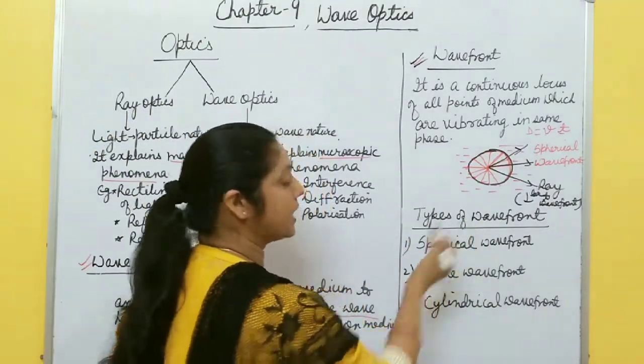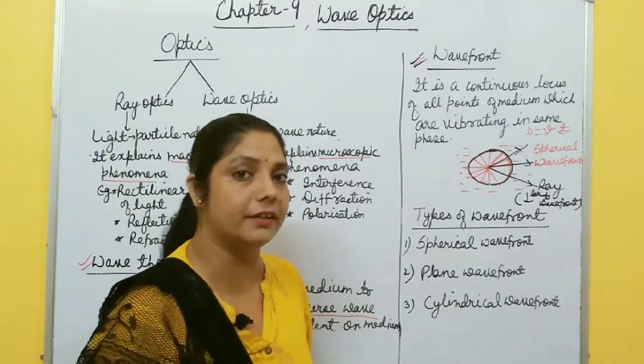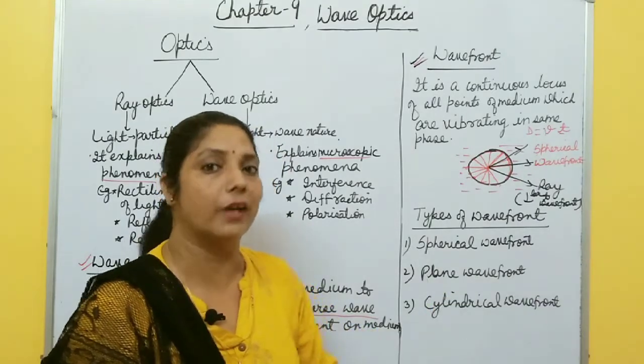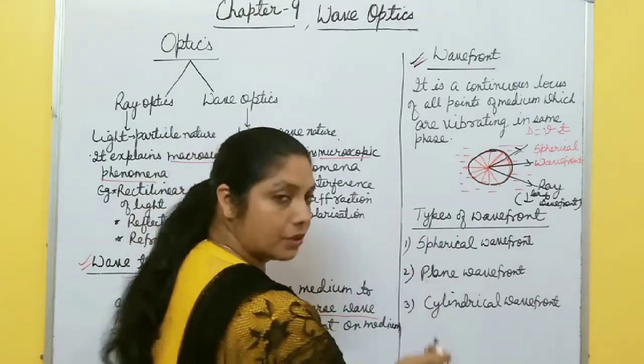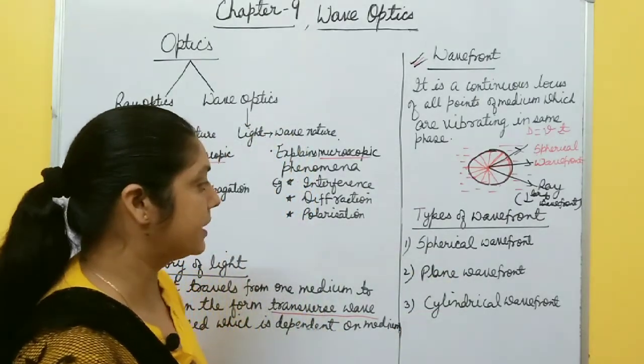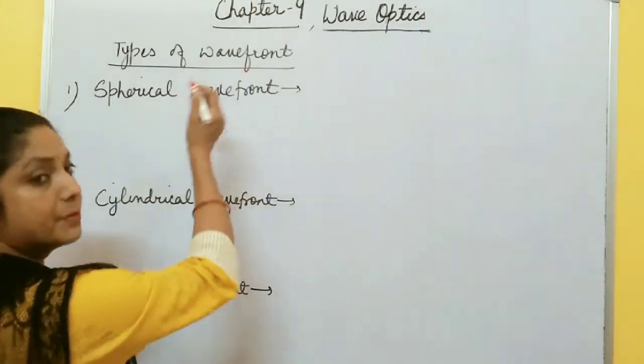Now the next one is types of wave front. Depending on the shape of the source of light you are using, there are three types of wave front: spherical, plane and cylindrical wave front. I will discuss this one in detail. Take a screenshot of this one. Now, types of wave front.